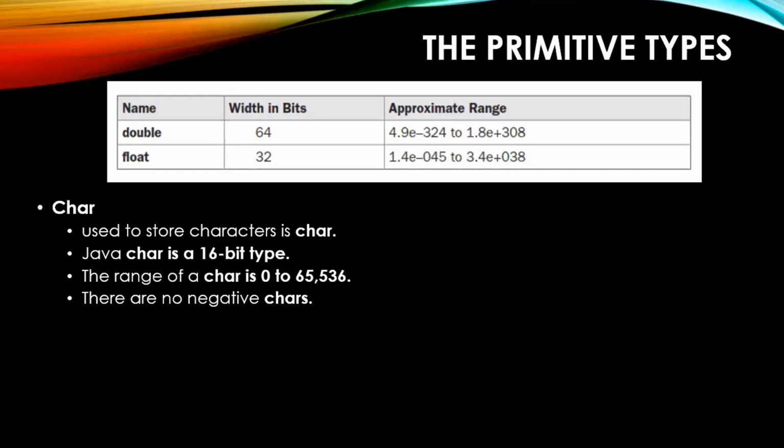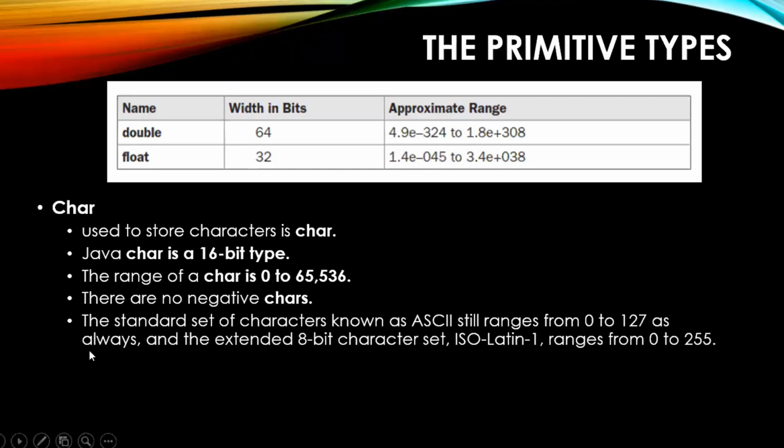You don't have ASCII values up to this range of 65,536, but you are allocating 16 bits for this, right? Why this has been done is that your character will also support some integer values which are positive. So what it is saying is the standard set of characters known as ASCII still ranges from 0 to 127 only. Okay.